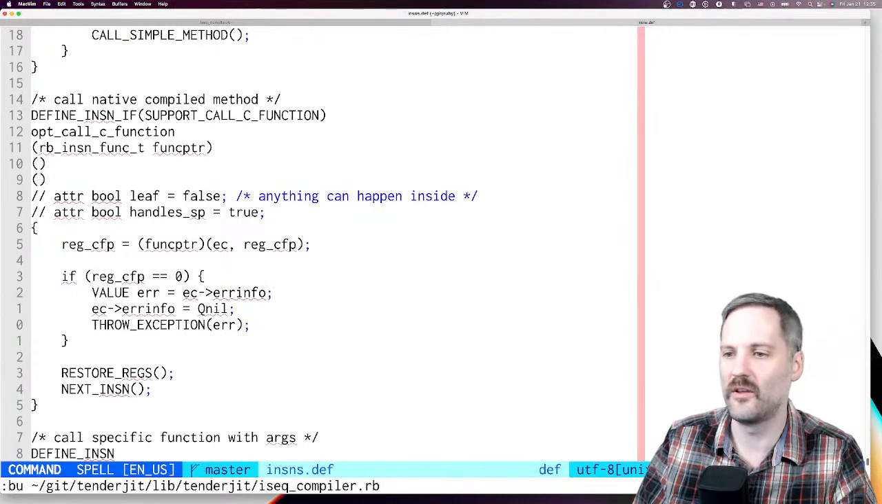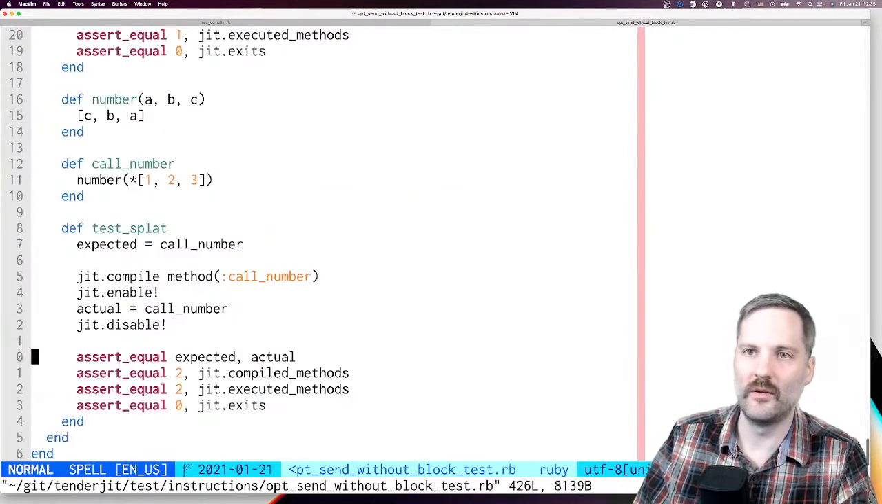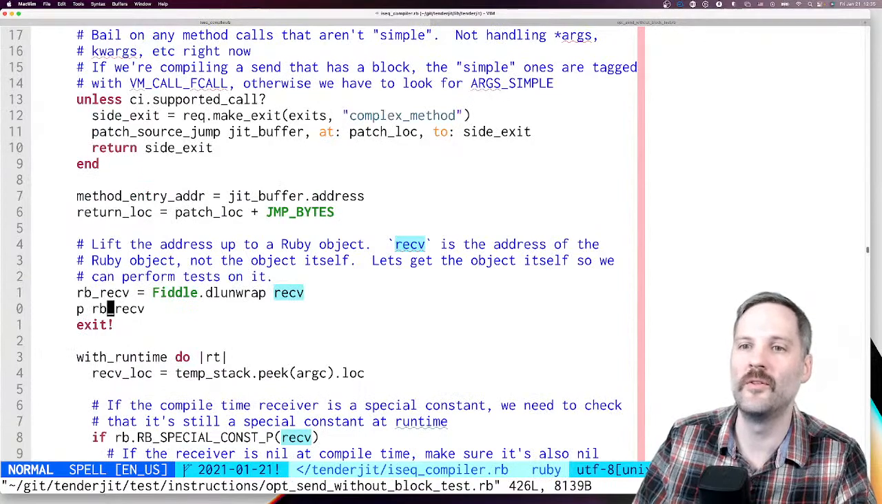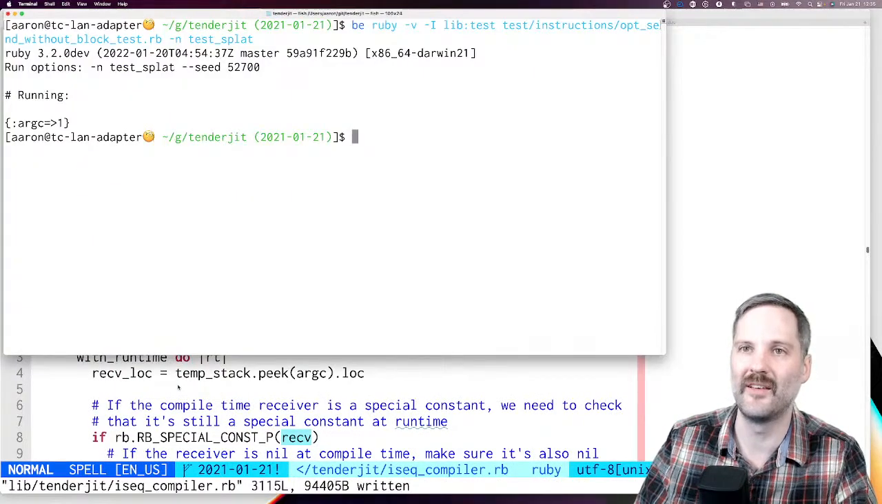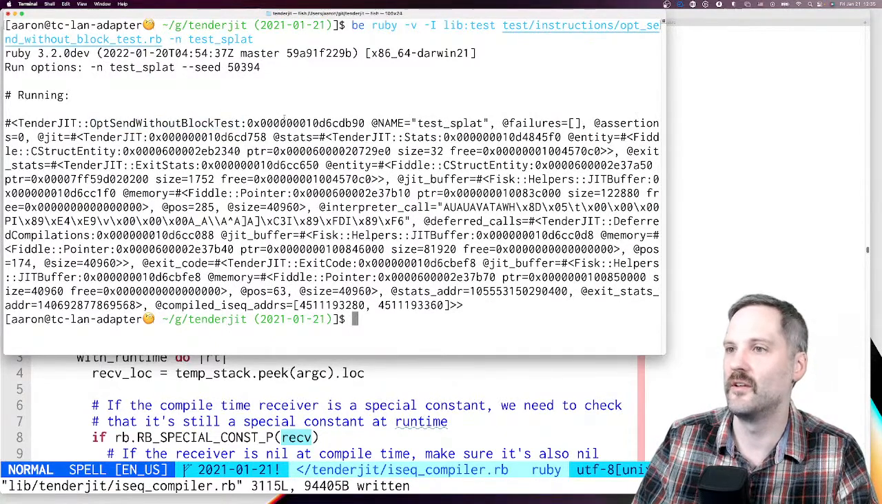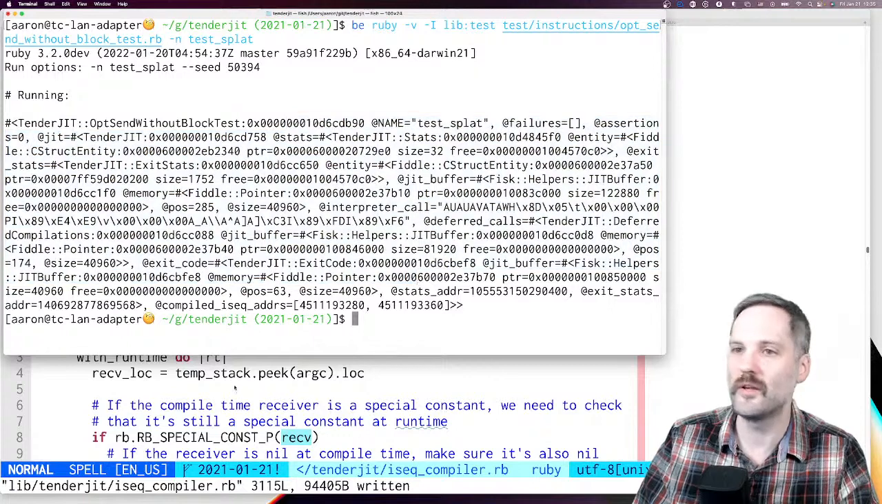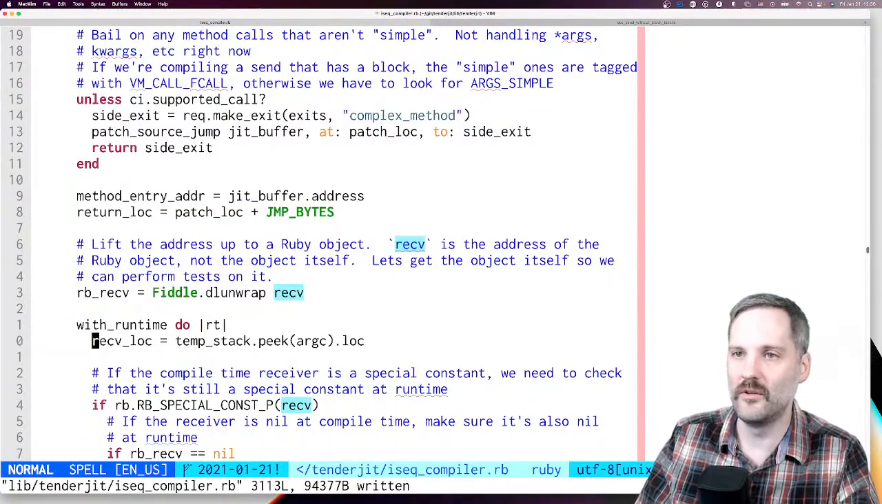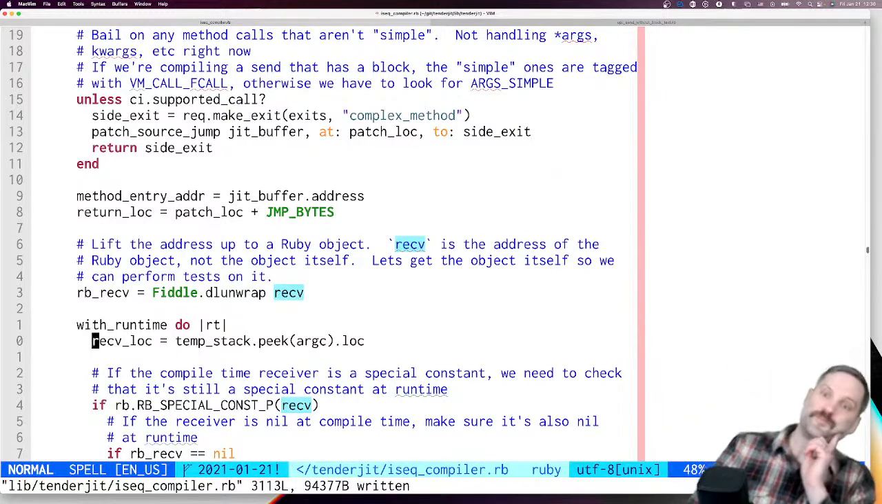Let's go back to the test case. The receiver in this case should actually be the test case instance. So if we run this, we should see the test case instance printed out. And yes, it is the test case instance. So it looks like we're pretty good here. What do we need to do?